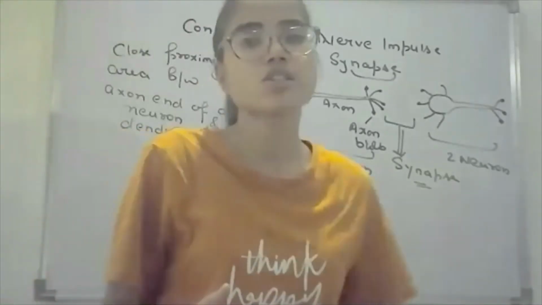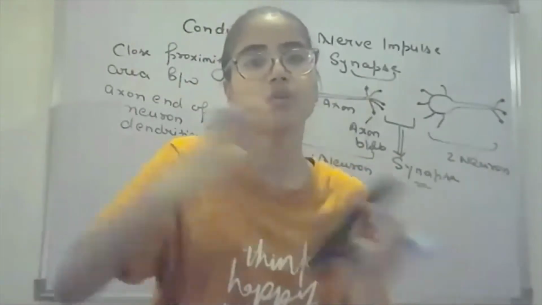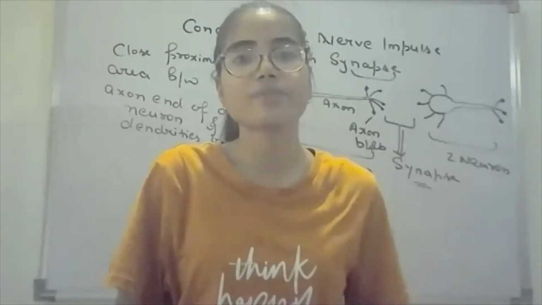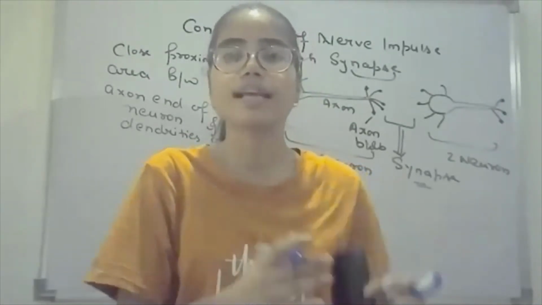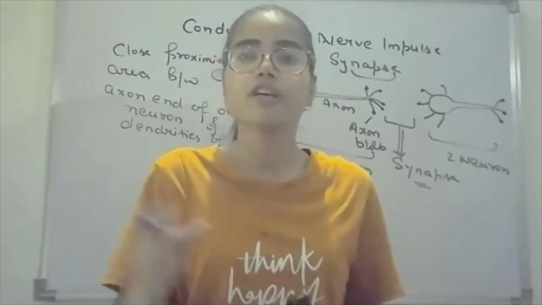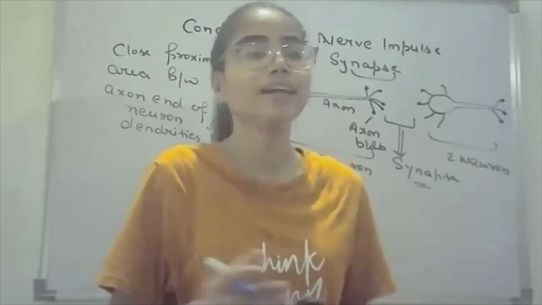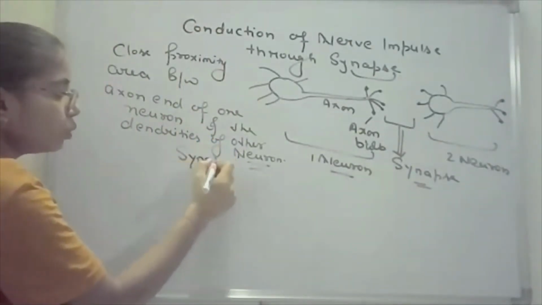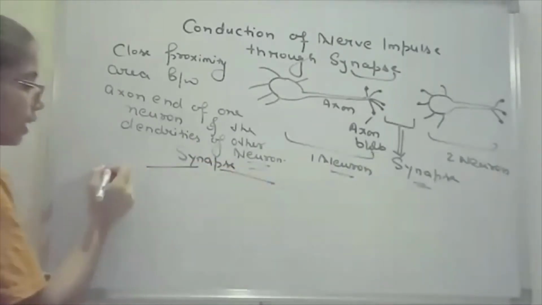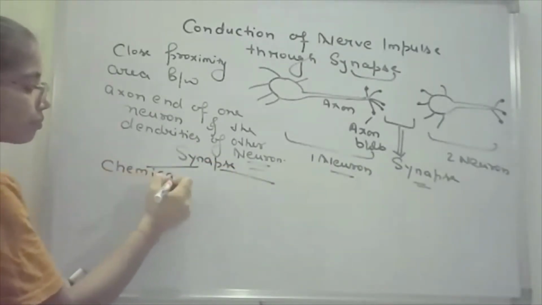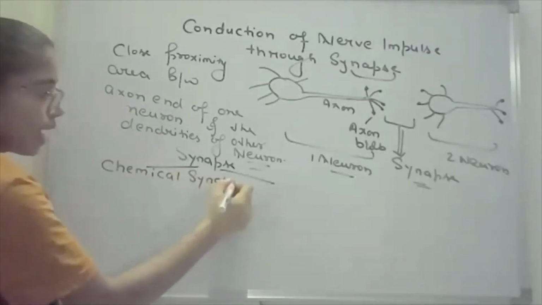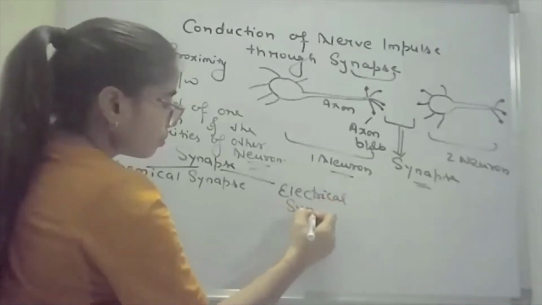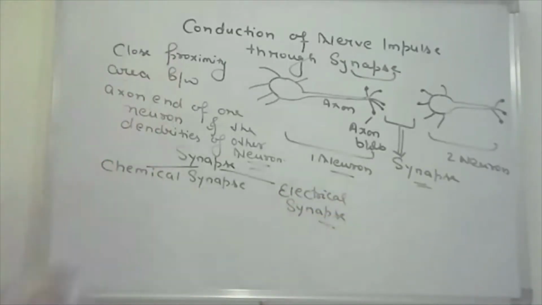So how does the conduction of the nerve impulse through the synapse from one neuron to the second neuron take place? For this, we classify the synapse into two categories: one is the chemical synapse and the second is the electrical synapse. The functions of both synapses are different and depend on the space. First is the chemical synapse.